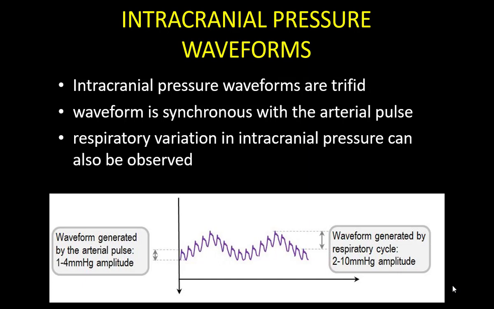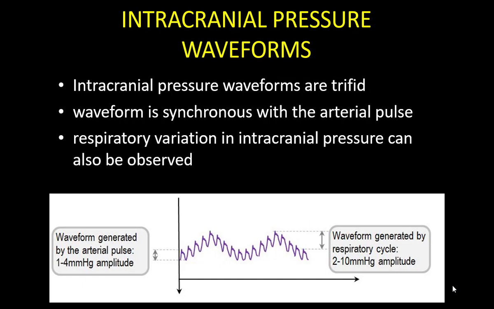Then about waveforms. This is asked in exams. If you have any neuro case, you will surely have this question. Intracranial pressure waveforms are trifid in nature, they synchronize with the arterial pulse, and they vary with the respiratory cycle.